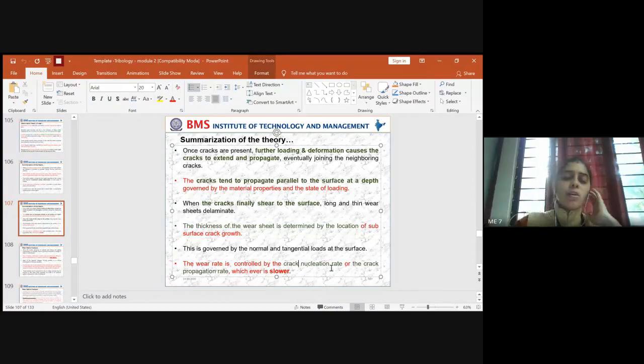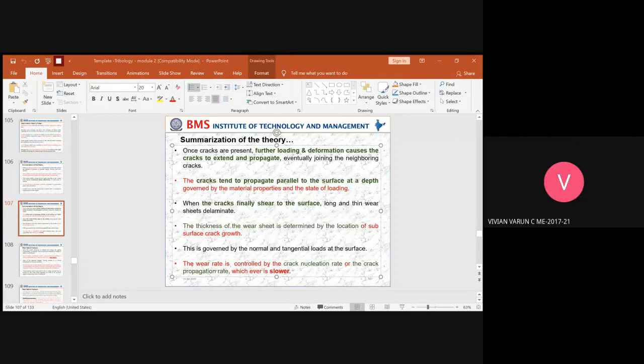So these are the concepts related to the delamination theory. If they ask you to summarize the delamination theory, you have to explain all these parameters. I hope the delamination and its summary have been clear, guys. Are you people awake? Yes, ma'am.